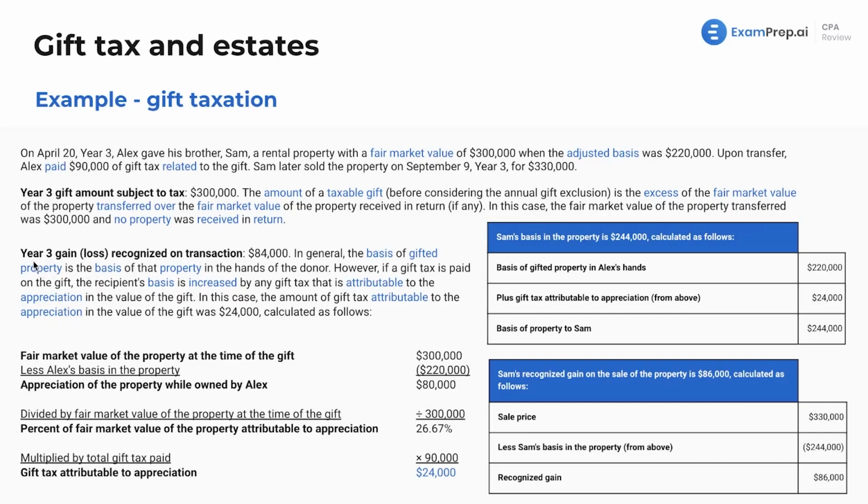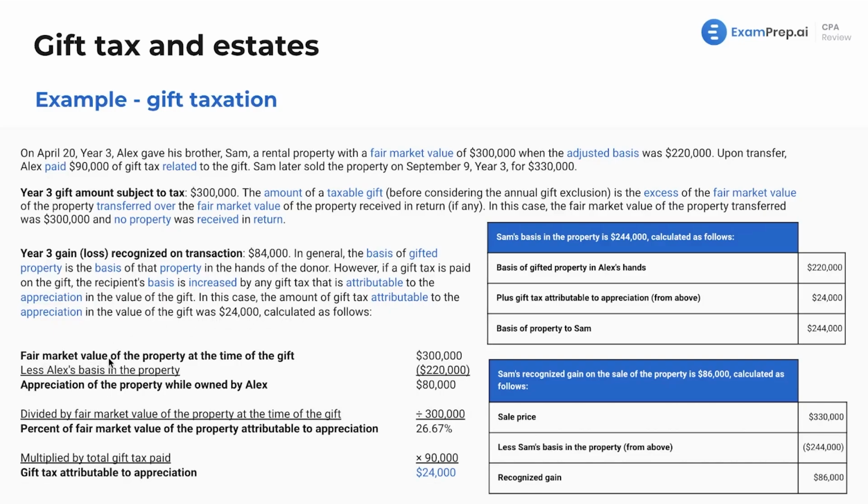Let's run through here. Well, what about the year 3 gain or loss recognized on the transaction? Well, that is going to be $84,000. And how do we get there? In general, the basis of gifted property is the basis of that property in the hands of the donor. However, if a gift tax is paid on the gift, the recipient's basis is increased by any gift tax that is attributable to the appreciation in the value of the gift. So you see that they paid $90,000, the value of the gift. In this case, the amount of the gift tax attributable to the appreciation in the value of the gift was $24,000, and let's run through how we got that.